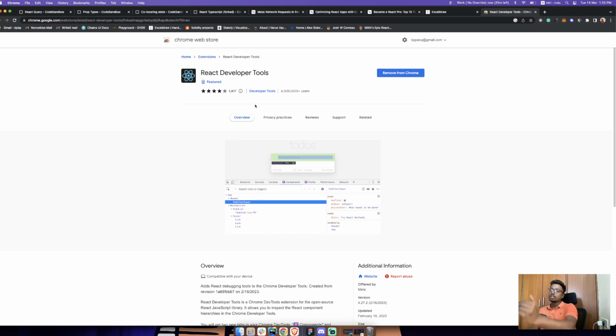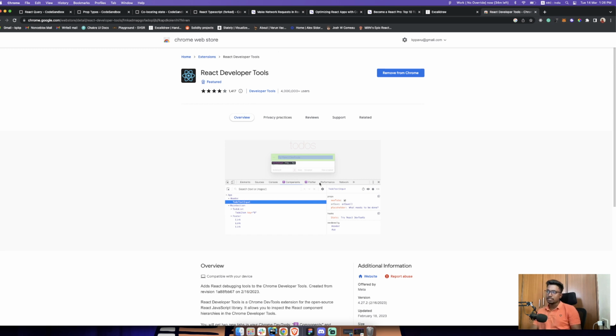Here, what you can do is edit your component state and props. Let's say you want to test what happens if you enter a number, or a Boolean value for your states or props. You can do that. You just install this in your Chrome or Firefox, run your React app on localhost 3000 or 2002, whatever it is, and then open up this extension. That's all. It will list all the components that you have, and you can click on any of them and get all the details.